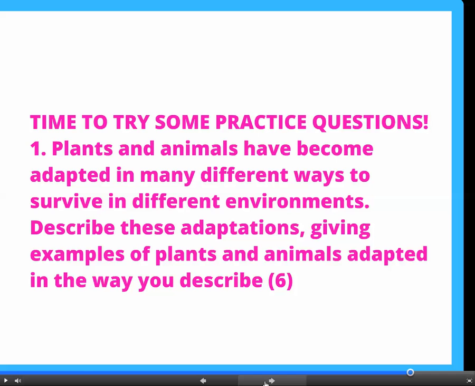So try this. Plants and animals have become adapted in many different ways to survive in different environments. Describe these adaptations, giving examples of animals and plants adapted in the way you describe.